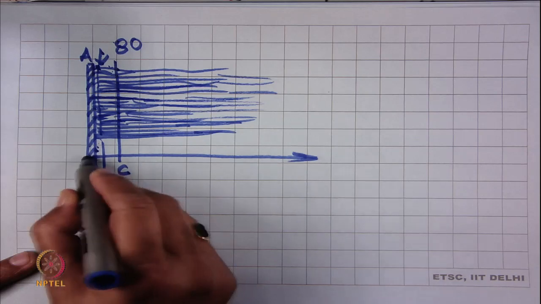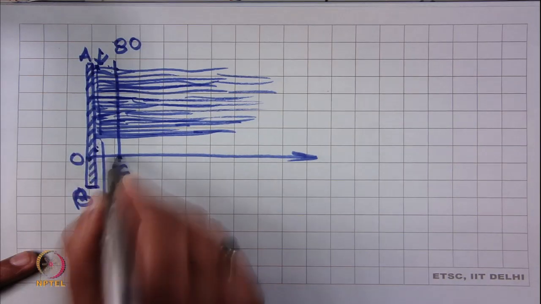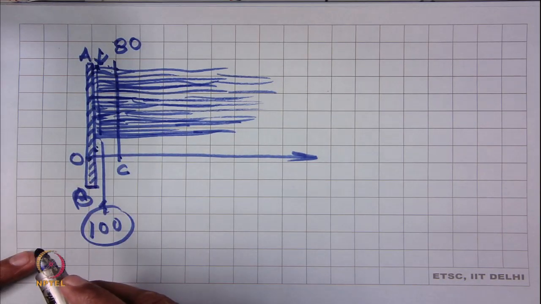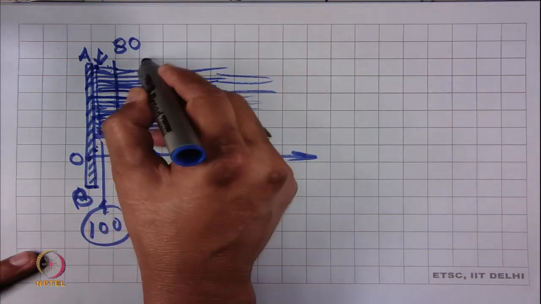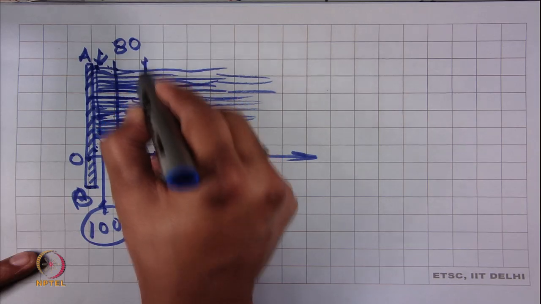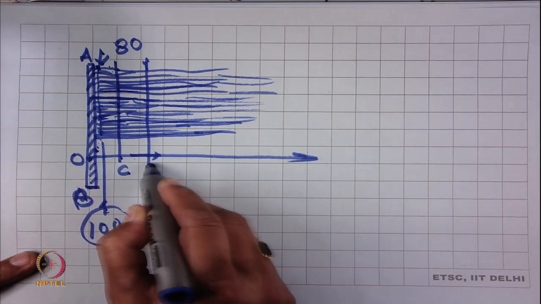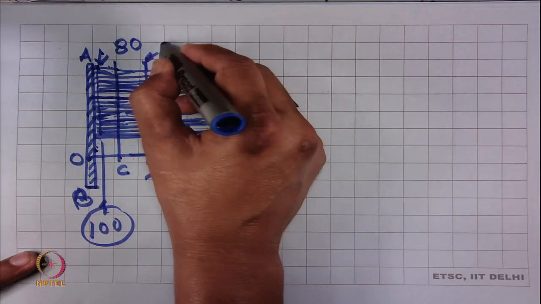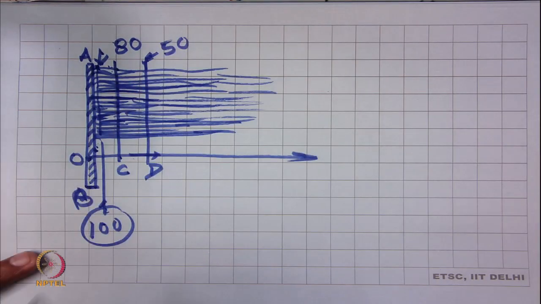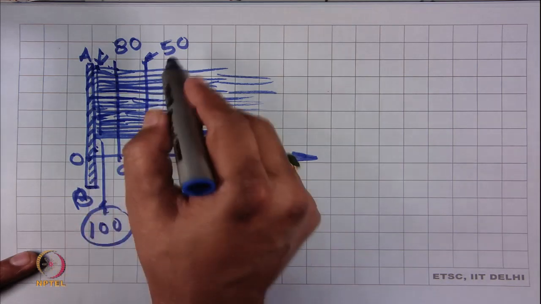So, O is the starting point, and at point C it is 80. After further moving, suppose at point D we count the number and it is 50. Initially there were 100 fibers, now it is 50.